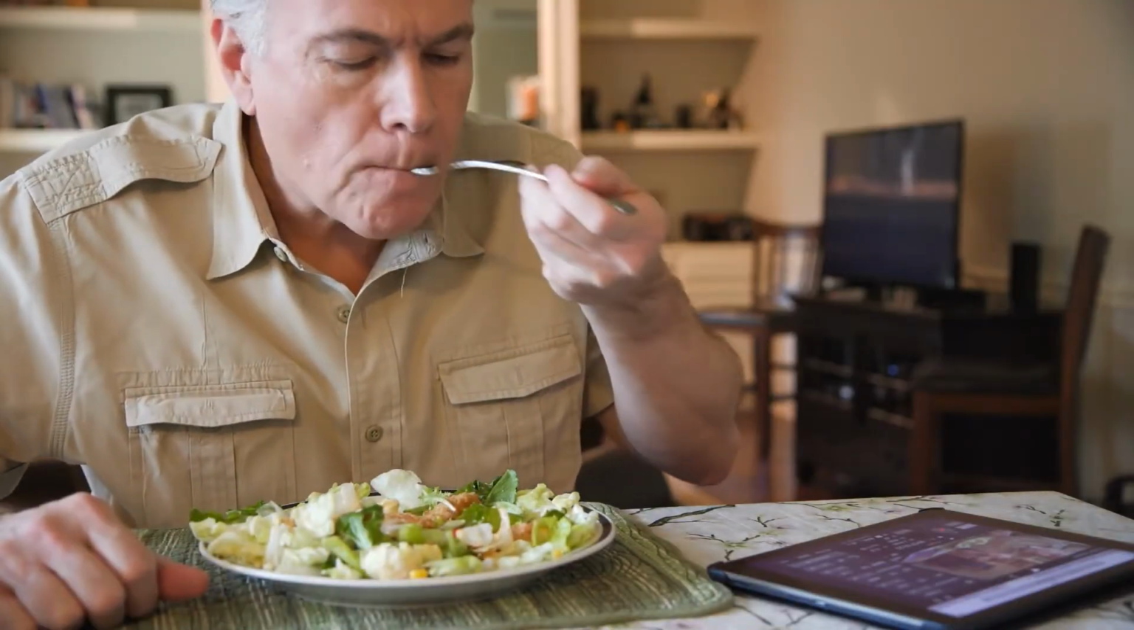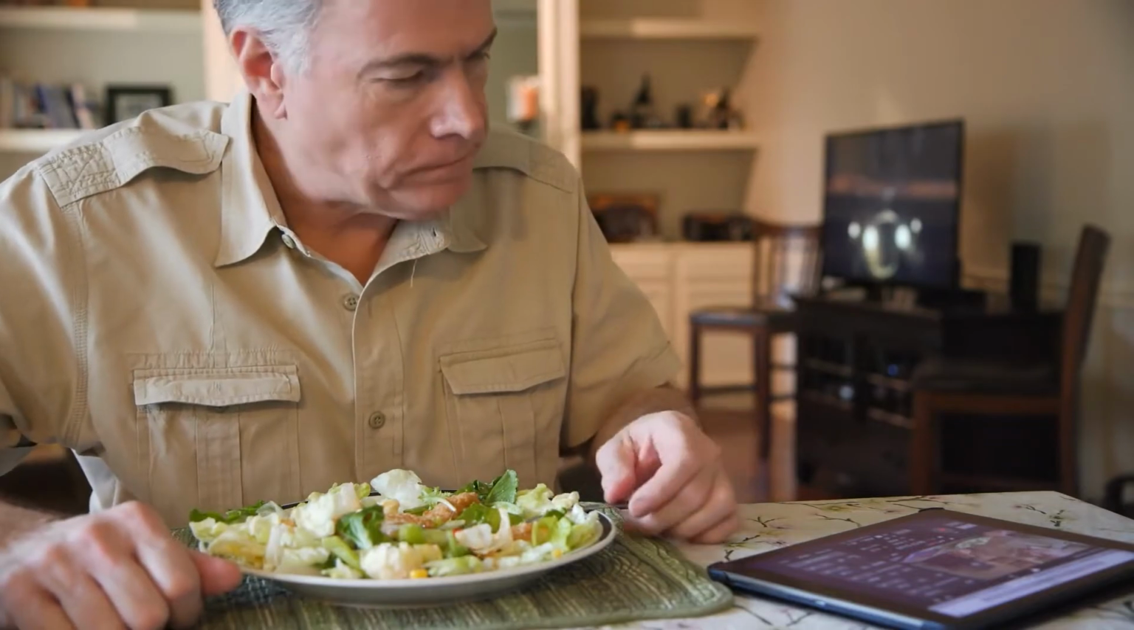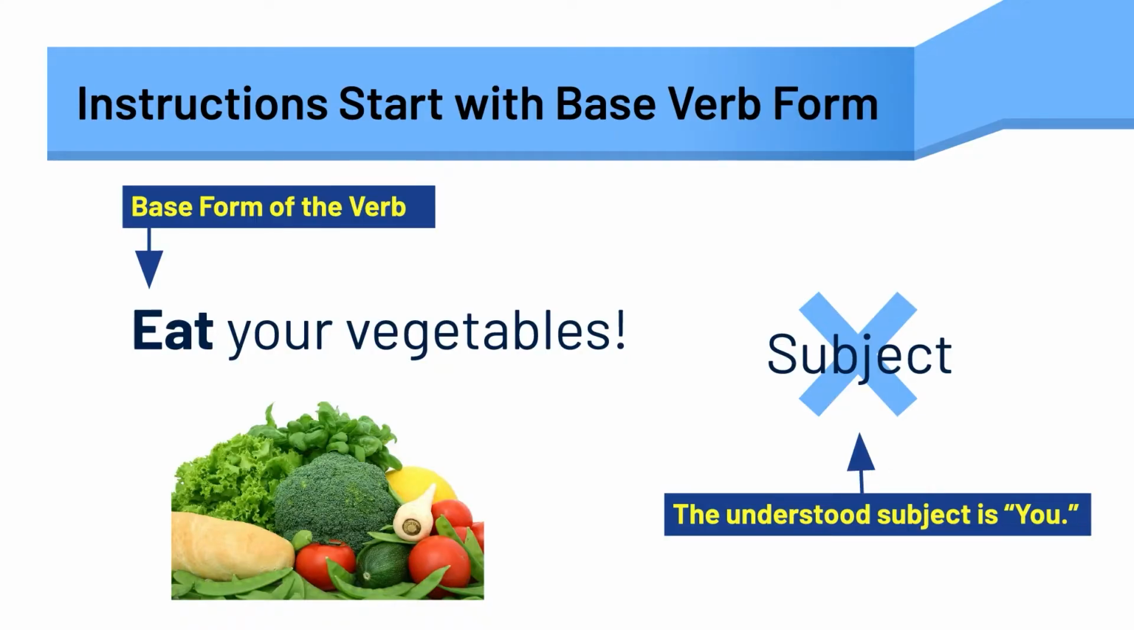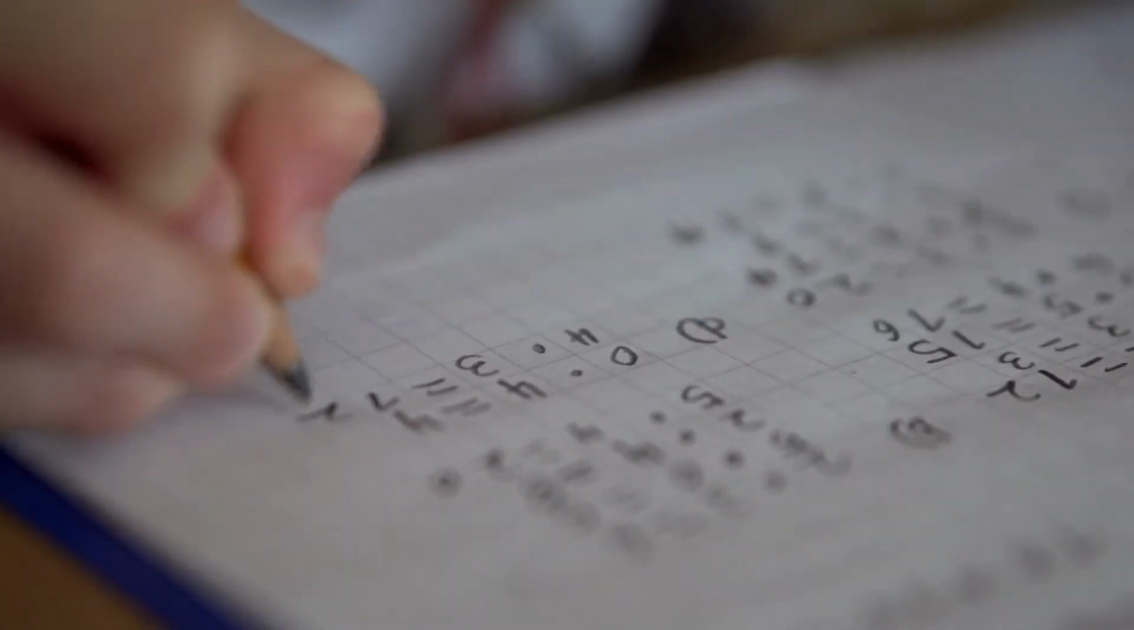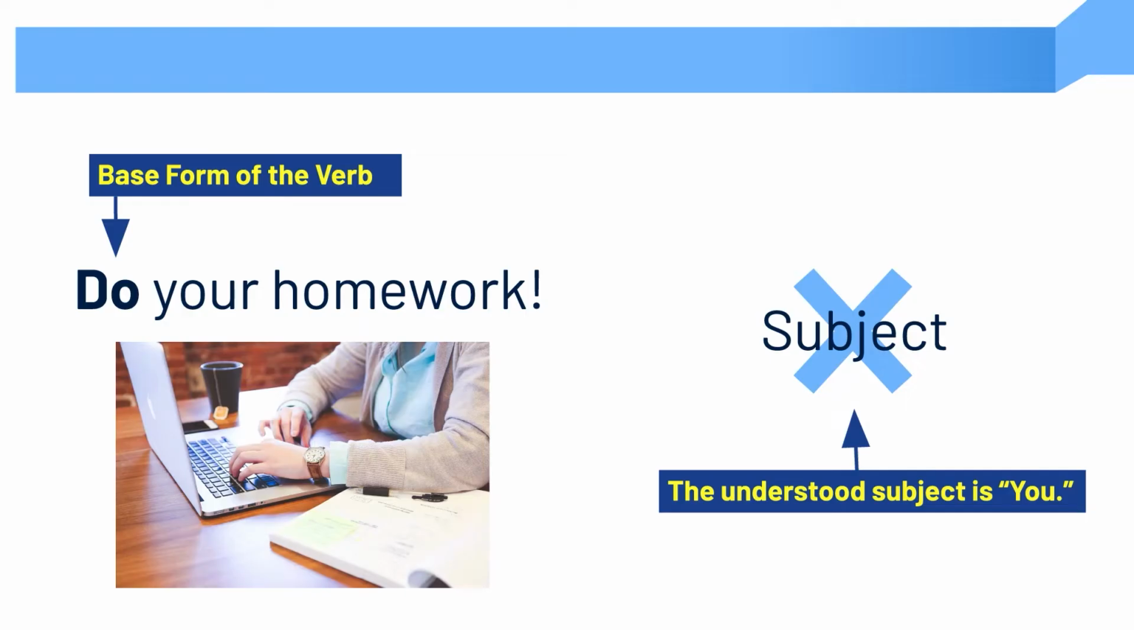When we give verbal instructions, we use the base form of the verb without the subject. Although a subject is not used, the understood subject is you. Let's look at some examples. Eat your vegetables. Eat is the base form of the verb to eat, and the understood but not spoken subject is you. Do your homework. Do is the base form of the verb to do, and the understood subject is you.